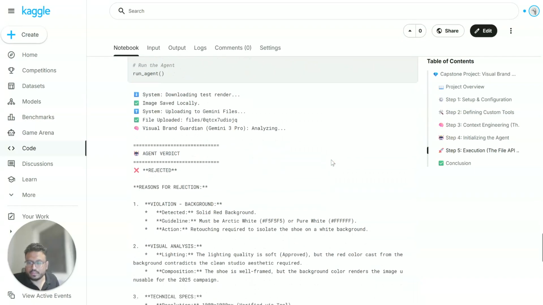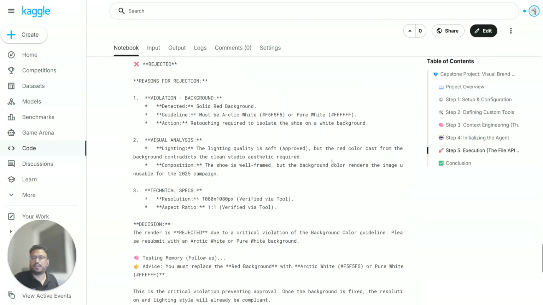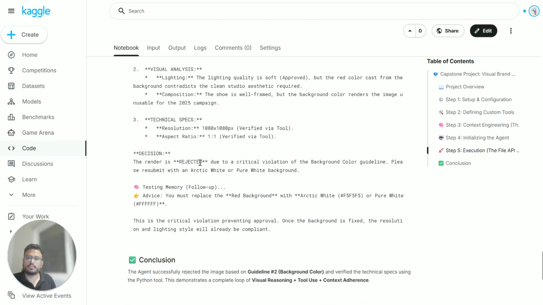Once that analysis is done, the agent will check for any violations. In this scenario, the agent has found a violation: the image has a red background color versus a pure white background color. Then it checks the visual analysis too, like the lighting and composition of the image, and the technical specs are checked by a Python tool. And then a decision has been made that this particular image was rejected due to a critical violation of the background color.